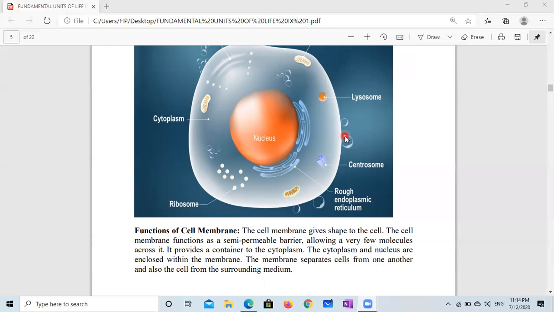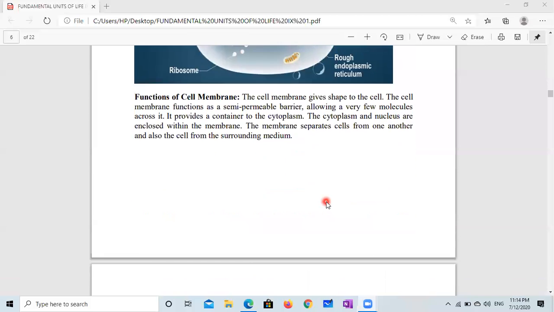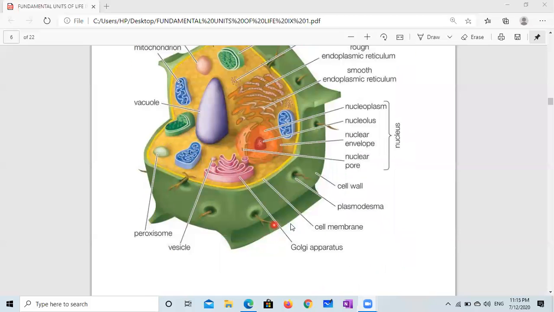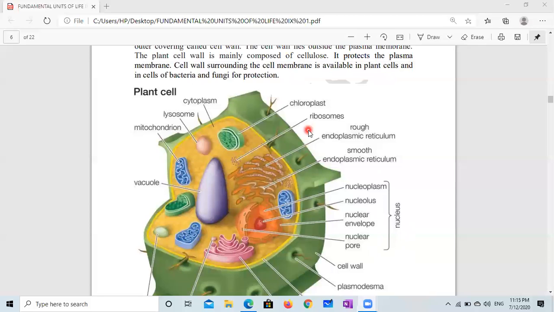But when we look at the plant cell, this is the animal cell. When we look at the plant cell, one additional layer is present that is known as the cell wall. So here, this yellow part is the cell membrane, and this green part here is known as the cell wall. So there is an additional cover present in the case of a plant cell.